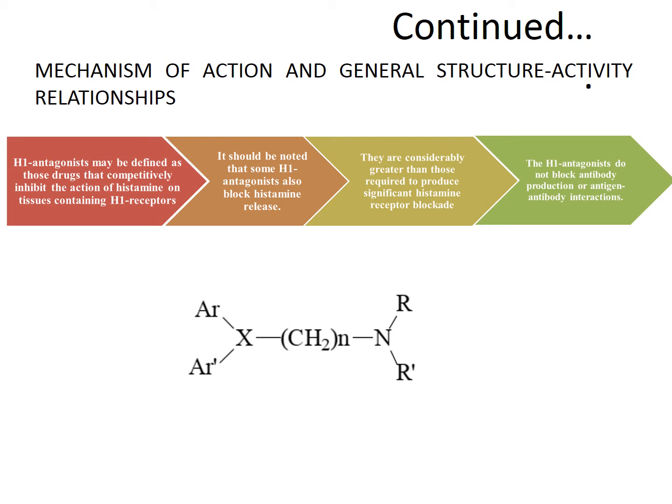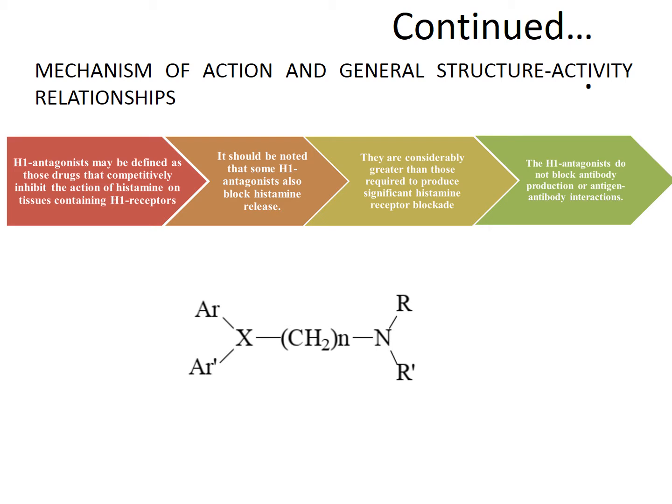It should be noted that some H1 antagonists also block histamine release, but at doses considerably greater than those required to produce significant histamine receptor block. Or we can say that if we increase the dose of antihistamine, they block histamine release. Otherwise, they inhibit the action of histamine by acting on the H1 receptor.